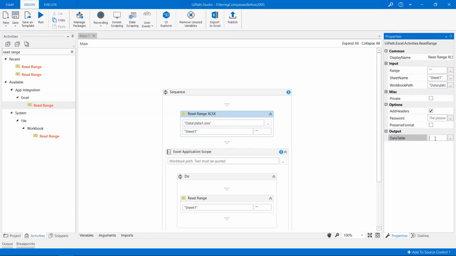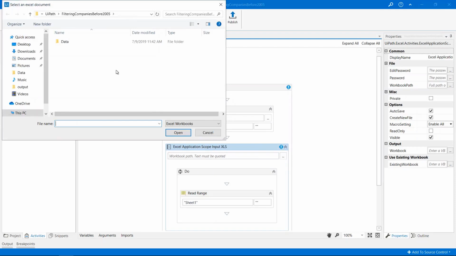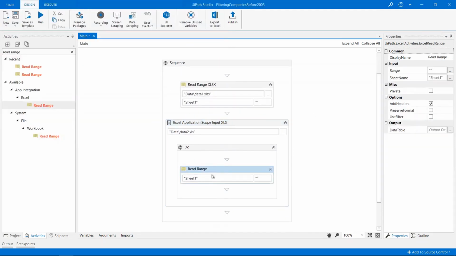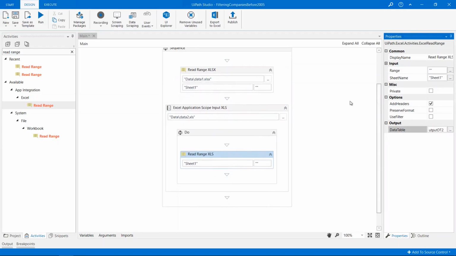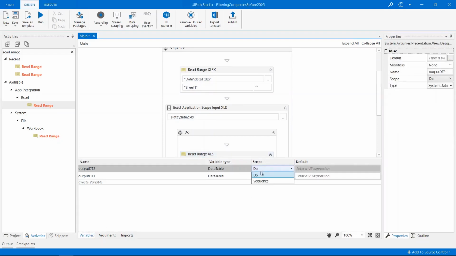Next, we'll select the data table field and press Ctrl+K to create a new variable. We can call it output dt1. Let's move on to the Excel application scope, which will read the .xls spreadsheet. We'll rename it accordingly and browse for the file. Then we'll select read range and create a new variable called output dt2 in the data table field. We need to use this variable throughout the entire workflow, so we'll open the variables panel to change its scope.